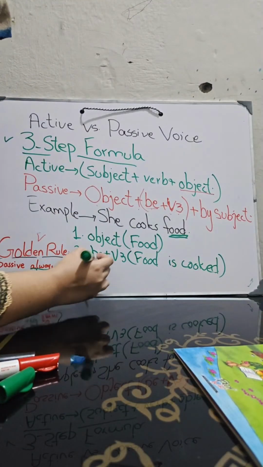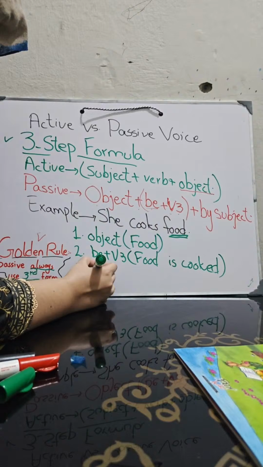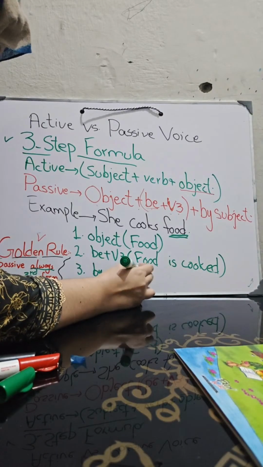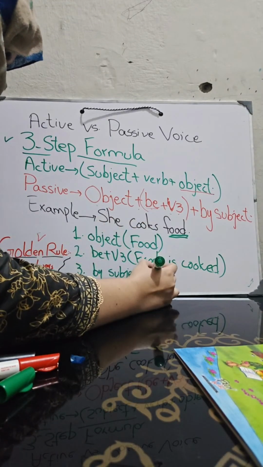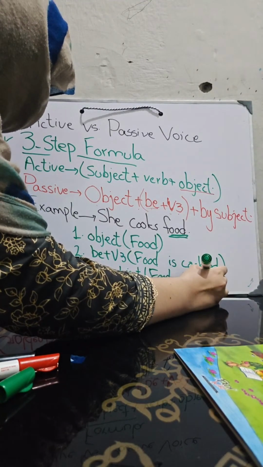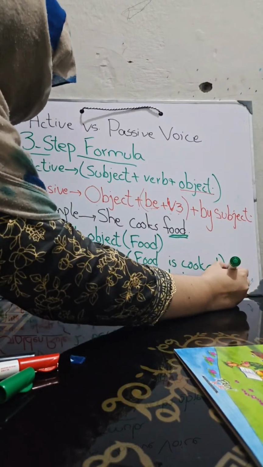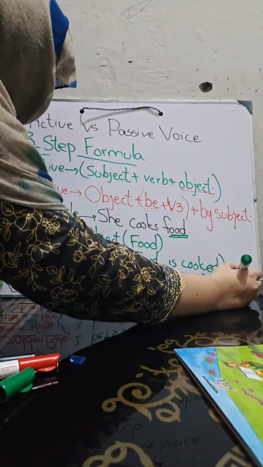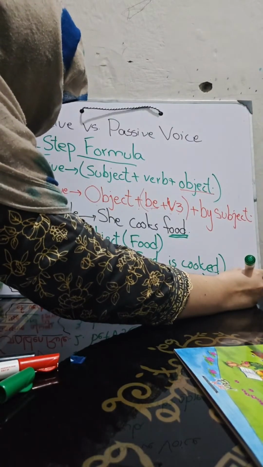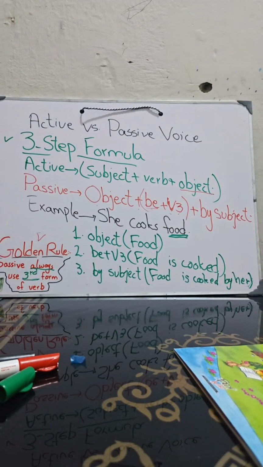Step 3 is by plus subject. And who was the subject in it? She. Please ignore my handwriting in the last line. It seems like my paper is going to be over and the invigilator is asking me to give the paper back and I'm still writing. Food is cooked by her. We always use the object pronoun in the last, okay? Don't forget the sign of by. Sorry for such a huge background noise. So the sentence is: food is cooked by her.